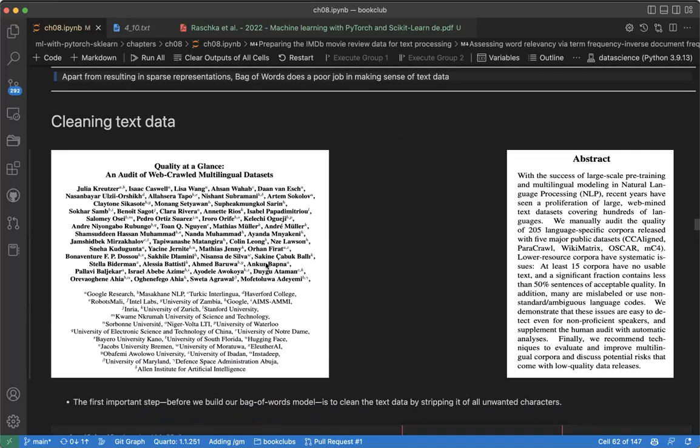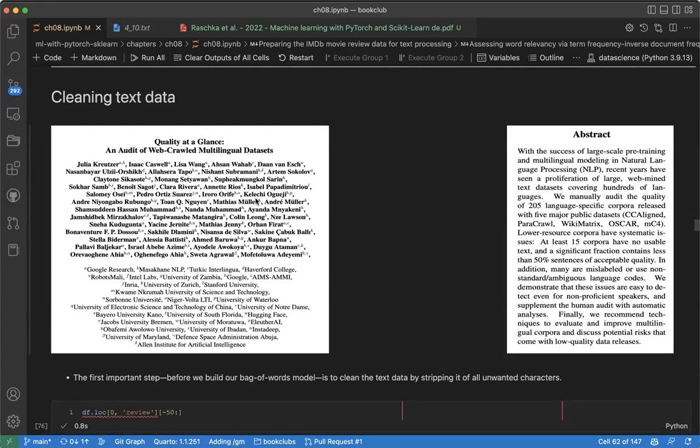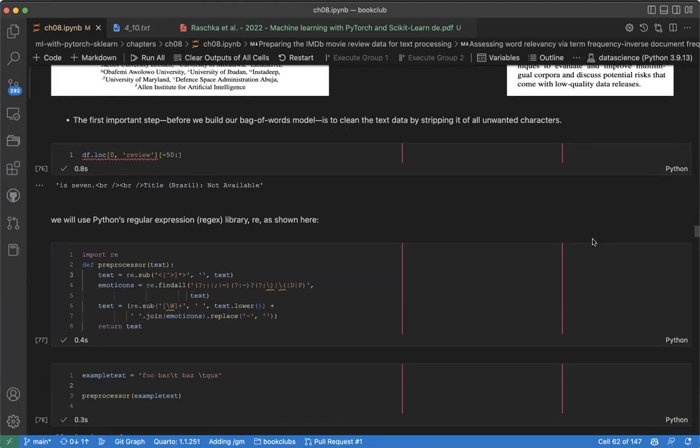This is one of our papers, Quality at a Glance. We can see the paper has been written, and one thing you should see is that at least 15 corpora have no usable text, because people now start creating corpora just from the web. When we manually audited this large data set, we found out at least 15 corpora, 15 data sets, contain no useful text or useful information. What I mean by that is maybe they contain just some kind of garbage. It's not a data set for that corpus. So it's quite good, given a data set, to clean the data. So this is what this section is.